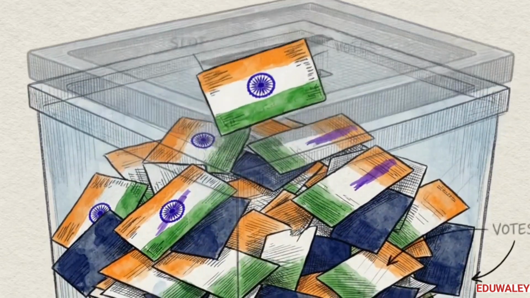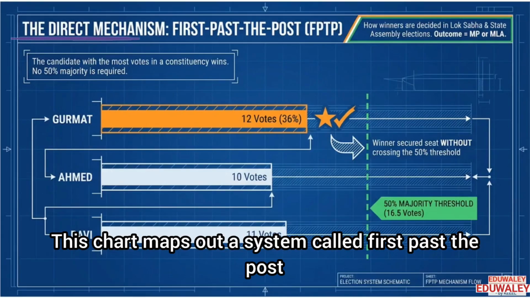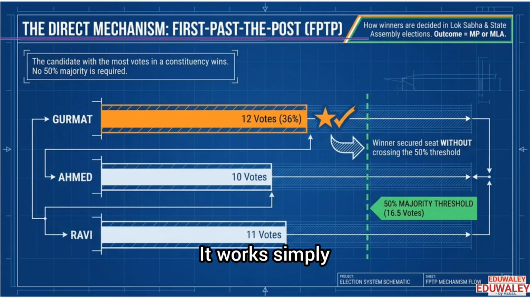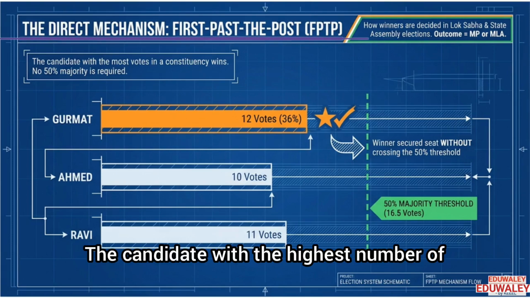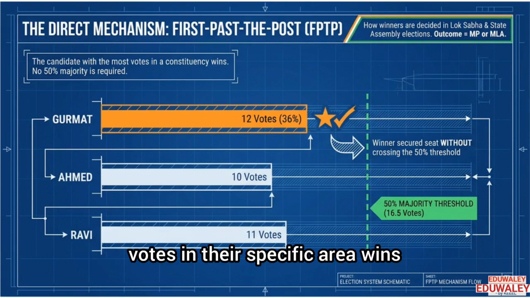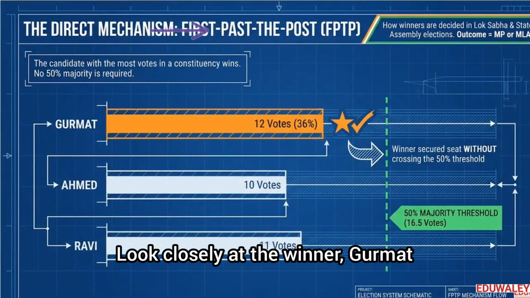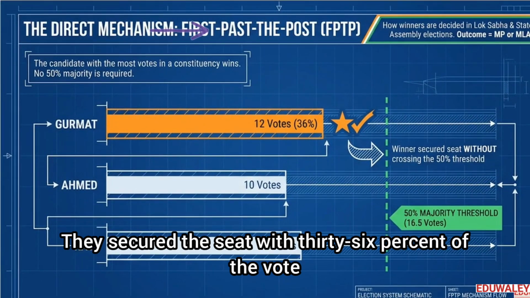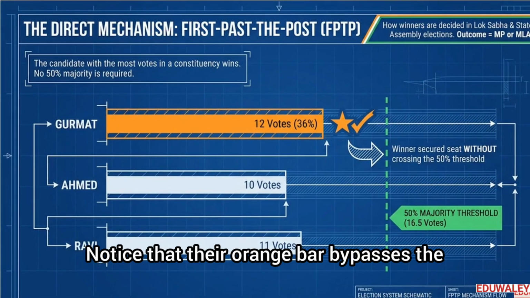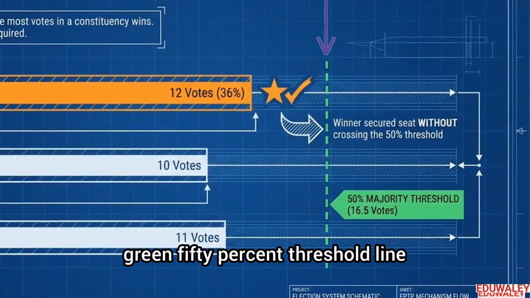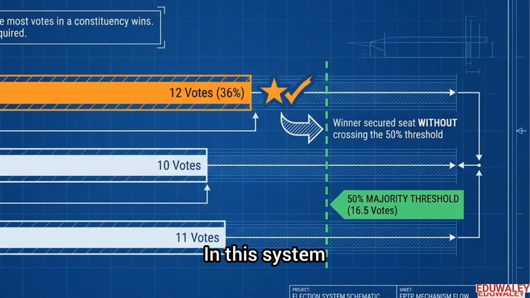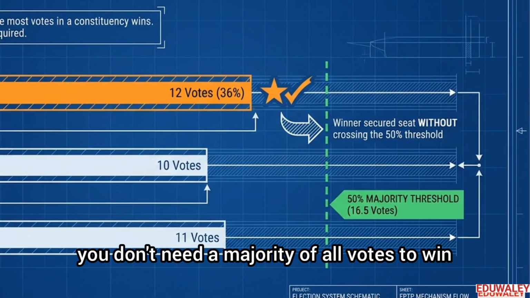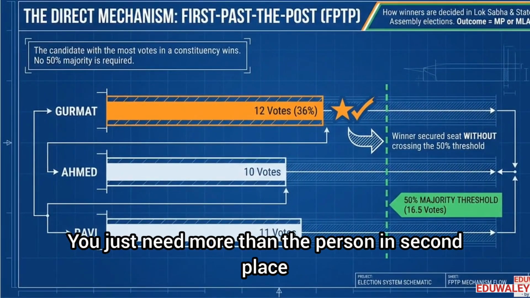So, when a citizen actually casts a ballot in those direct elections, how does the machine decide who gets the seat? This chart maps out a system called first past the post. It works simply. The candidate with the highest number of votes in their specific area wins. Look closely at the winner, Gurmat. They secured the seat with 36% of the vote. Notice that their orange bar bypasses the green 50% threshold line. In this system, you don't need a majority of all votes to win. You just need more than the person in second place.